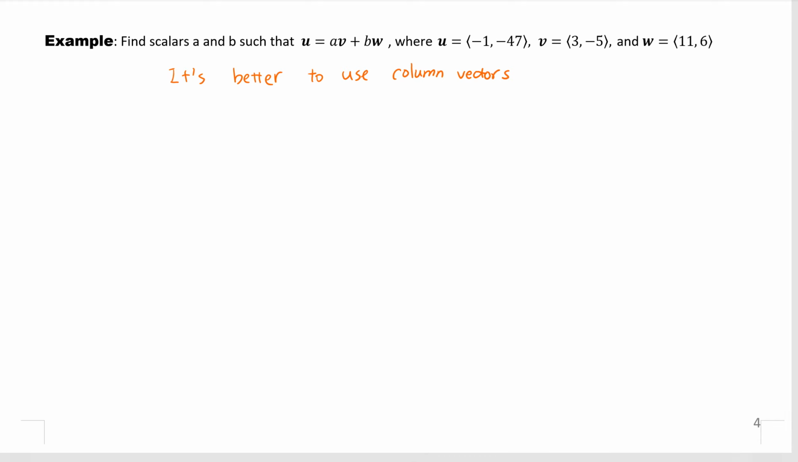Okay, so let's write it down. U equals AV plus BW. U, we use column vector to denote. So -1, -47 equals A times V, which is 3, -5, plus B times W, which is 11, 6. Okay, so we use the column vector expression.